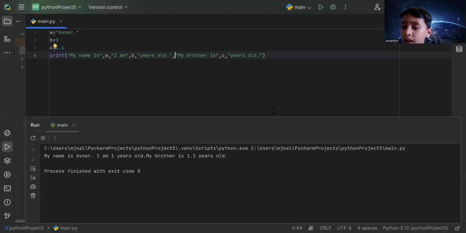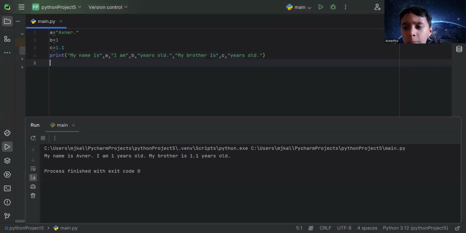But yes, you can put that there, but it will be more understandable for the space, okay? So I write the comma. Did I say it represents a space? So yes, I need to put the comma to represent it as a space for that period. Now see what it writes? My name is Abner, period. I'm 1 years old, period. My brother is 1.1 years old, period. And then there's a space after that period. After the second period right here, there's a space after that. So that's why we need that.